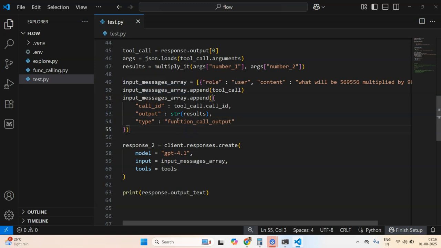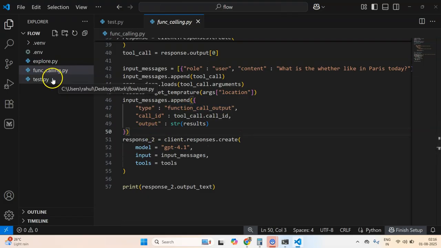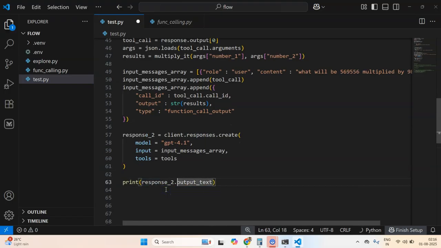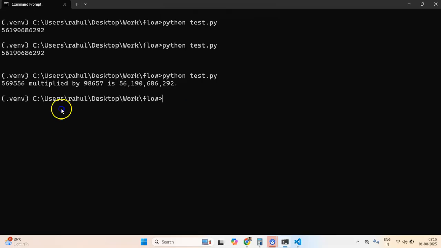Okay, I think function call output. Yeah, let me see my notes. Function call output, call ID, output. Things are looking nice here. Output text. Okay, I think I should use response 2. Yeah, that's what was happening here. So let's run this again, and this time you should see a nice looking message. Yeah, so 5695 multiplied by this is this. And this time we are spot on.